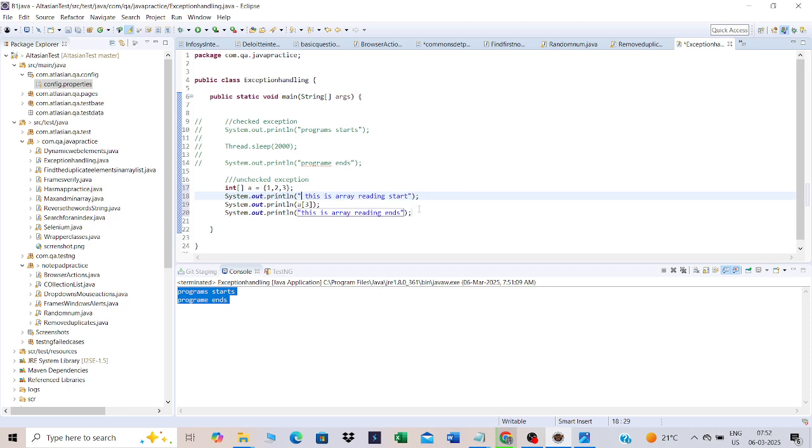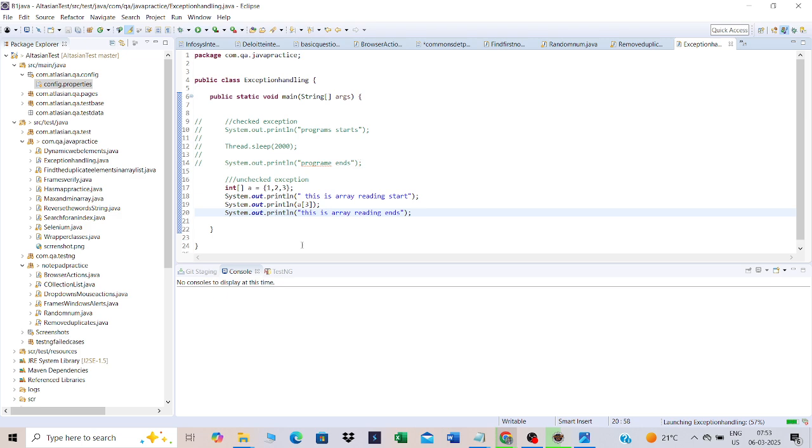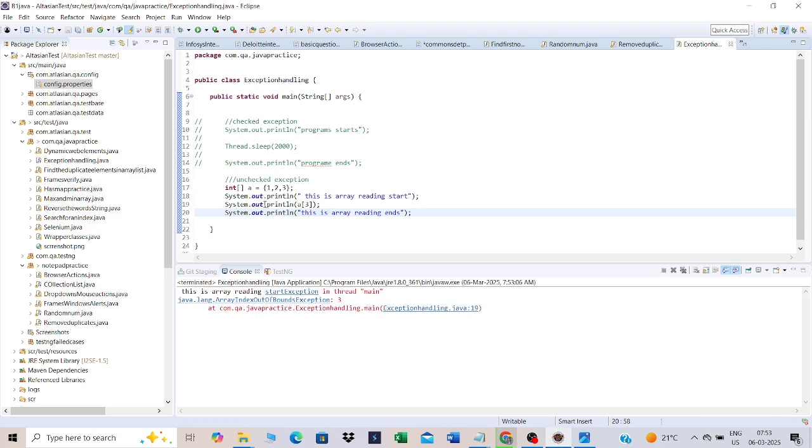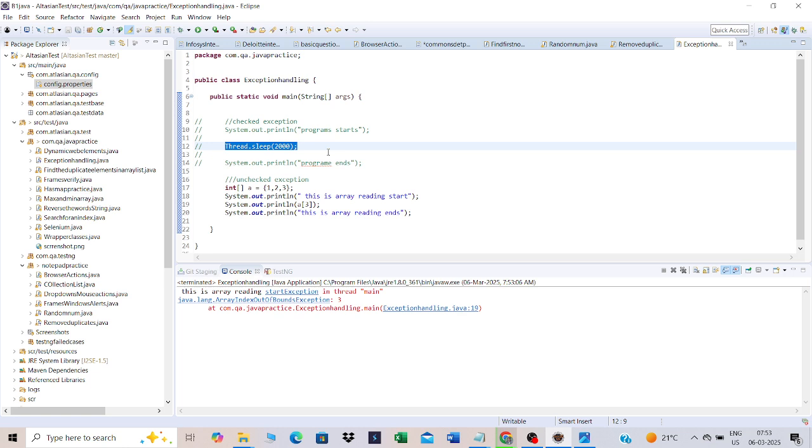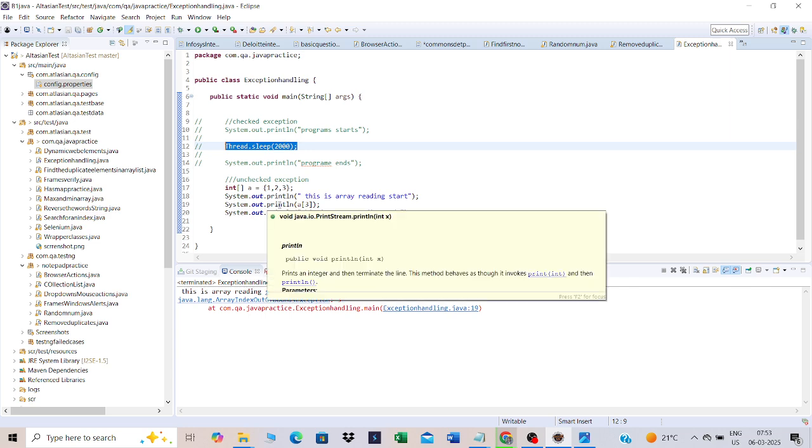Okay. So now a of 0 is there, 1 is there, 2 is there, but a of 3 is not there. So I'm just trying to print a of 3 to see what comes. See, guys, this is an unchecked exception. Here the compiler is not identifying this exception. In this line there is an exception, that is ArrayIndexOutOfBoundsException. Correct. The compiler is not able to recognize it, so that is the reason it is an unchecked exception. Whereas in the case of Thread.sleep, the compiler was able to recognize it and it was showing a red line, right? So that is the reason it is a checked exception, and this is an unchecked exception.